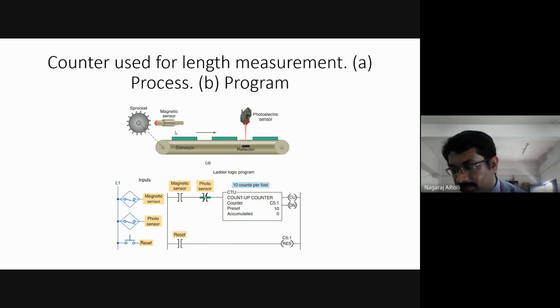Anybody? Nimani Patil, can you just try? We have gone through a number of programs now. Give a try. What happens in the first rung? What happens in the second rung? Simple.